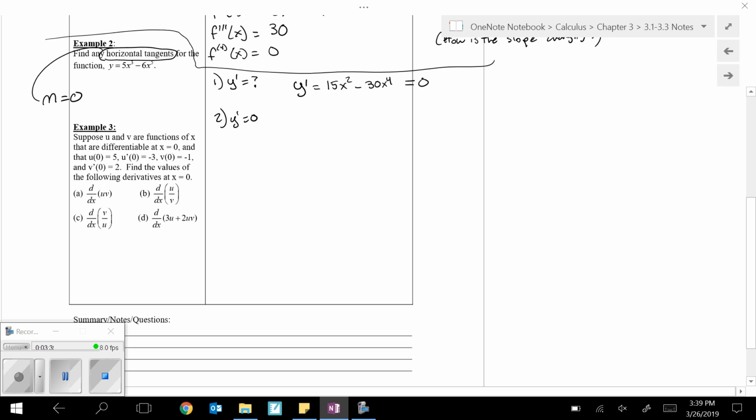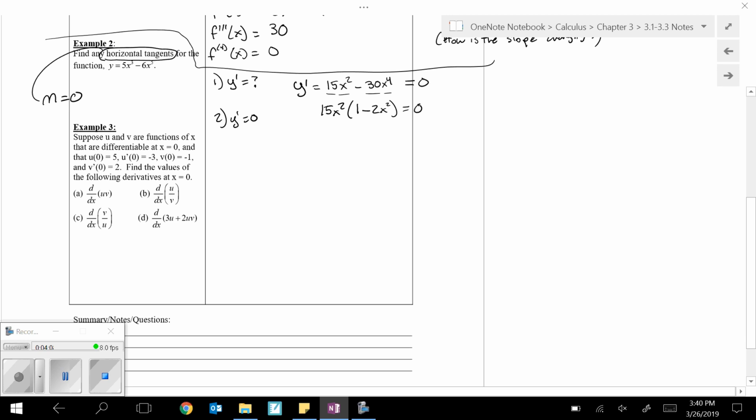If this was a calculator problem, just graph it and find the x-intercepts. I did set up this problem so it could be solved without a calculator because I don't want you to forget algebra entirely. Something that I noticed right away is that 30 is a multiple of 15, and I could also maybe factor out an x squared from each term. So let's factor this. Let's say this is really 15x squared times 1 minus 2x squared equals 0.